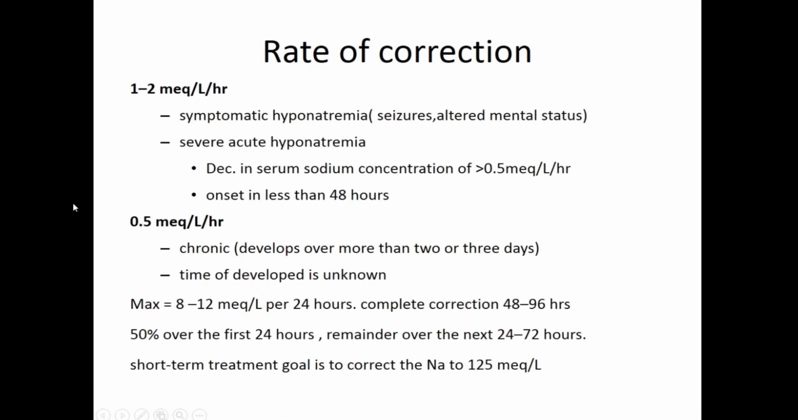All right, this is very important. This chart, the rate of correction, is very important. This is for acute hyponatremia and this is for chronic. Acute means it has developed over hours to days, and chronic is developed over days to weeks. Especially in elderly patients, they have chronic hyponatremia, so always correct very, very slowly.